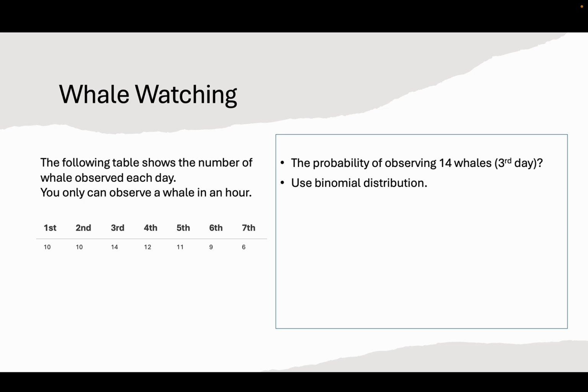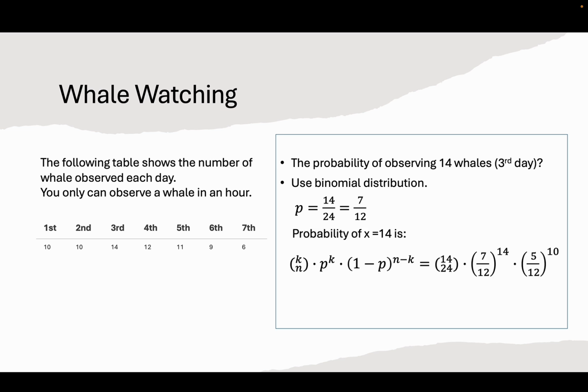We should use the binomial distribution. p equals 14 over 24 equals 7 over 12. The probability of x equals 14 is C(24, 14) times (7/12) to the 14th power times (5/12) to the 10th power, which equals 0.1634.